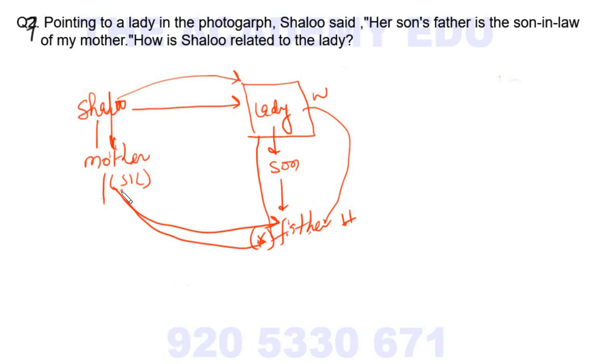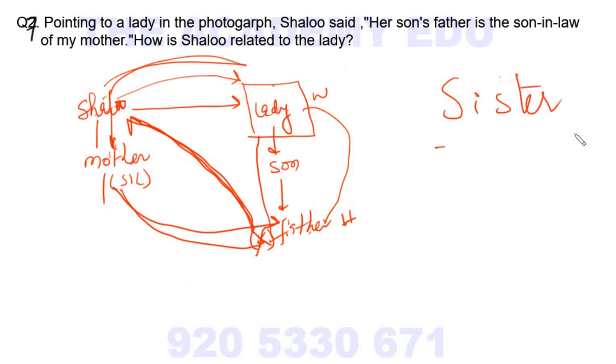My mother-in-law's daughter for me is sister-in-law. So what is the relation between this X person and Shalu? She is the sister-in-law of X. So it means Shalu and the lady are sisters. Sister is the answer.